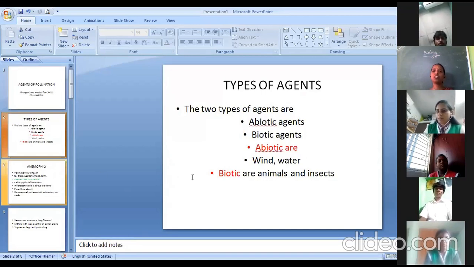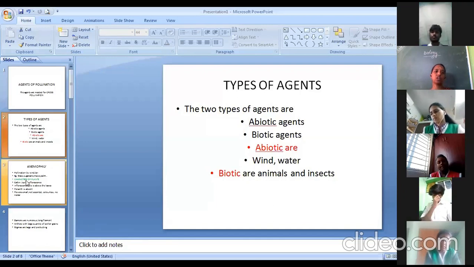And if wind is acting as an agent, I call it anemophily. If water is going to play a role in pollination, I should call it hydrophily. And if animals are going to play the role, it is called zoophily. So what are the three types of philies we are going to learn? Hydrophily, anemophily and zoophily are the three types we are going to discuss in this part.